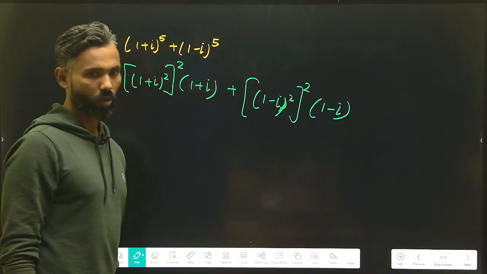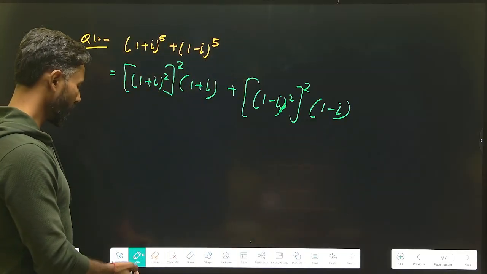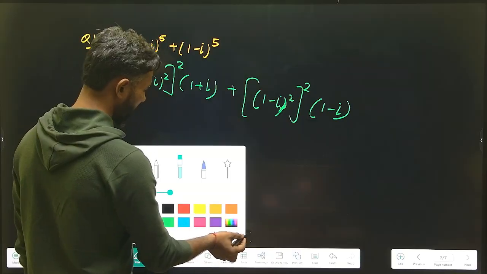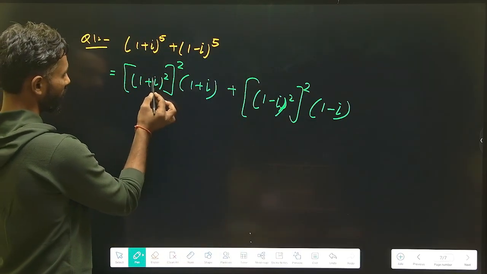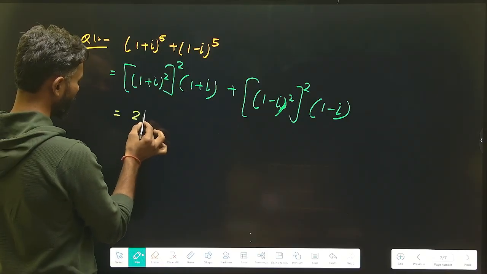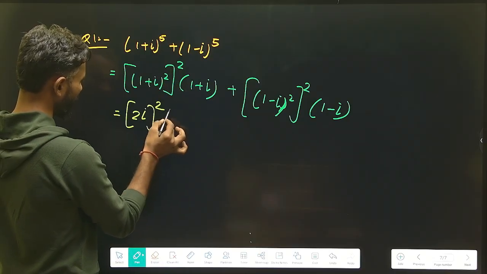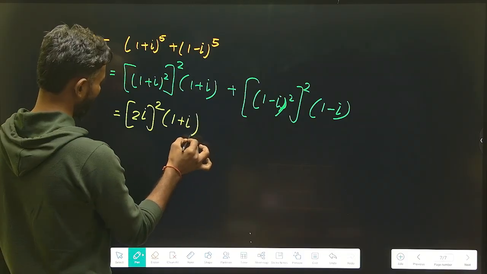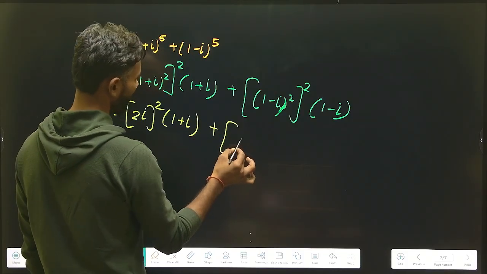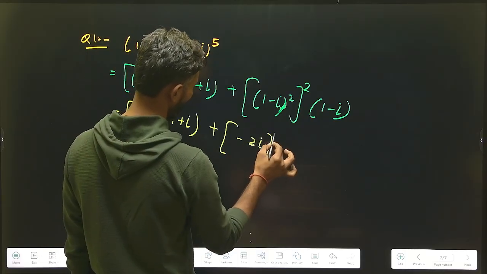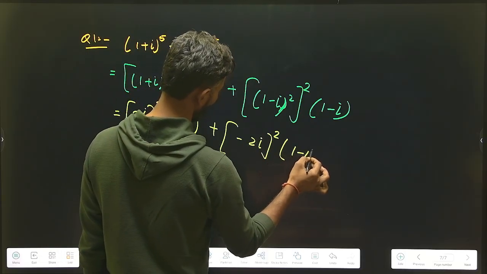Now tell me students, can I say that (1 plus iota) whole square is equal to 2 iota, so it will be (2 iota) whole square into (1 plus iota). In the same way, (1 minus iota) whole square is minus 2 iota, so it will be (minus 2 iota) whole square into (1 minus iota).